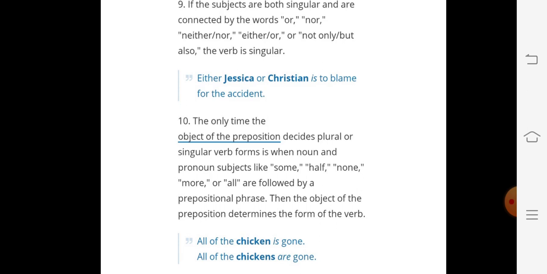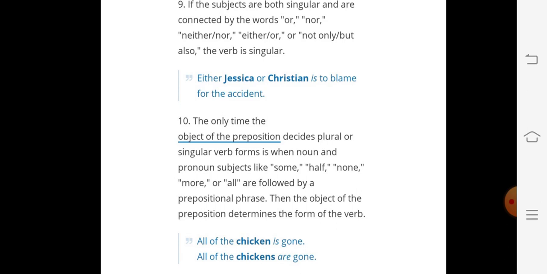And now we come to rule number 10. The only time the object of the preposition decides plural or singular verb form is when noun and pronoun subjects like some, half, none, more, or all are followed by a prepositional phrase. Prepositional phrase means one collective word. One of the girls, all of the chicken is gone.